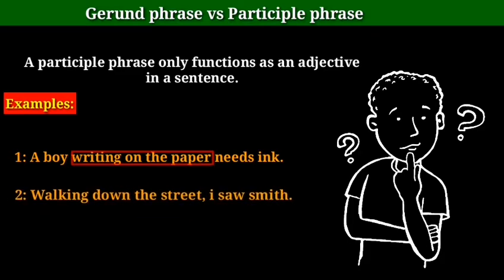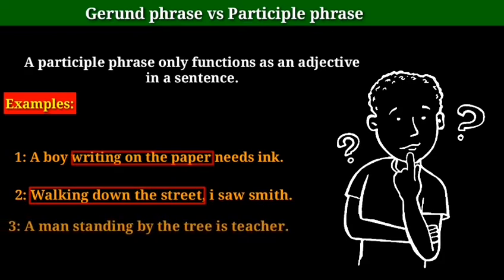Walking down the street, I saw Smith. In this sentence again, walking down the street is a participle phrase because it gives us information about the subject I. Because I was walking down the street, and at that time I saw Smith. So here walking down the street is a participle phrase, and it functions just like an adjective because it modifies I. A man standing by the tree is a teacher.